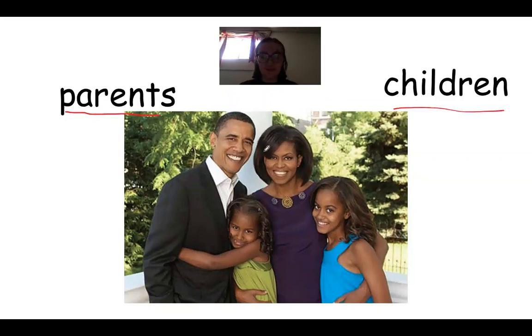So the first two words are parents and children. The word parents, if you don't know what this word means, it means the mom and the dad, the people who have kids. You call them parents. Then you have the children. The children are your babies, your kids. That's what children is. So we have parents and children.